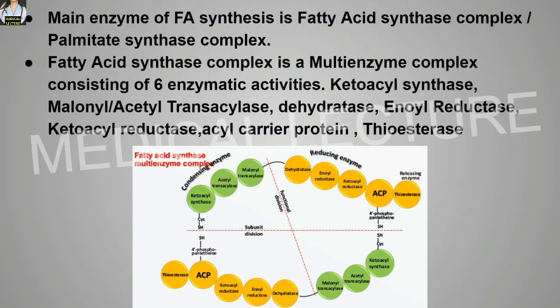Fatty acid synthase complex is a multi-enzyme complex consisting of 6 enzymatic activities, and this multi-enzyme complex basically consists of, as you can see, ketoacyl synthase, acetyl transacylase, malonyl transacylase, dehydratase, enoyl reductase, ketoacyl reductase, acyl carrier protein and the thioesterase.